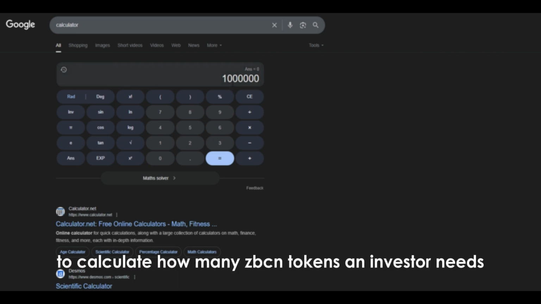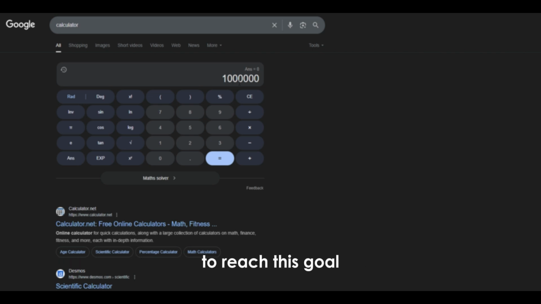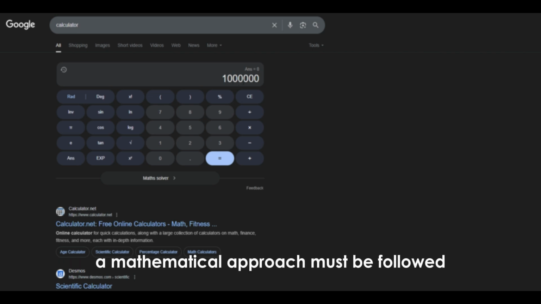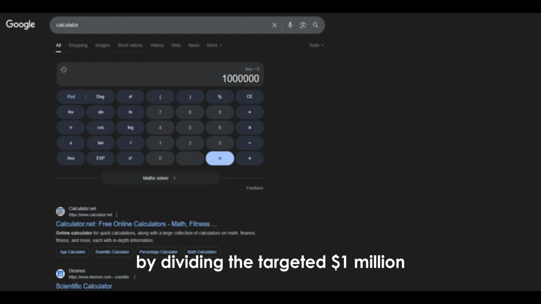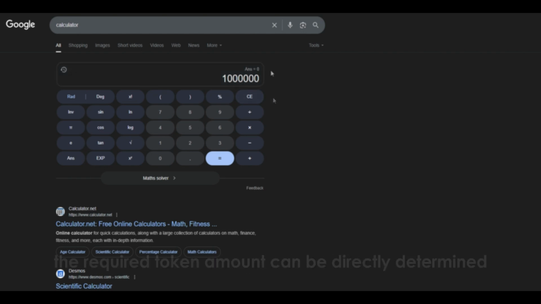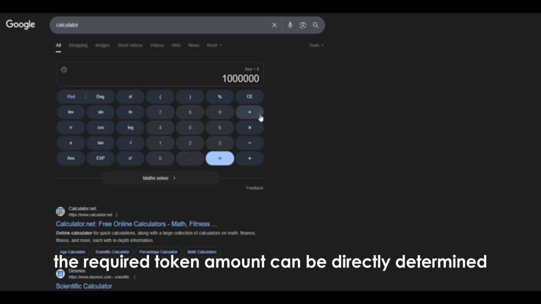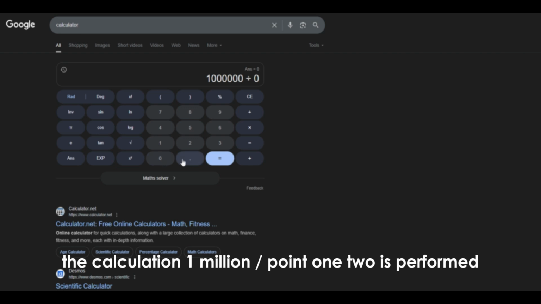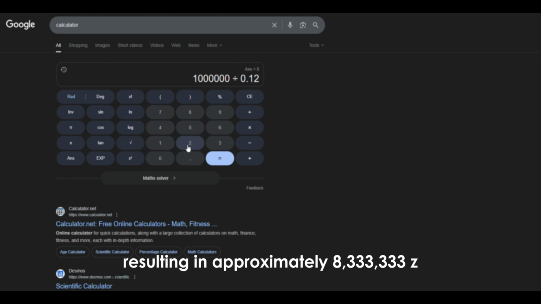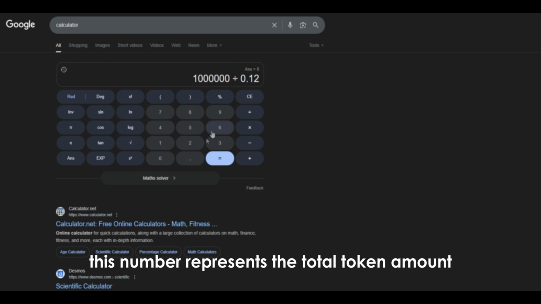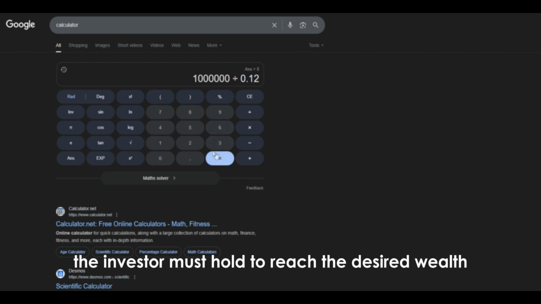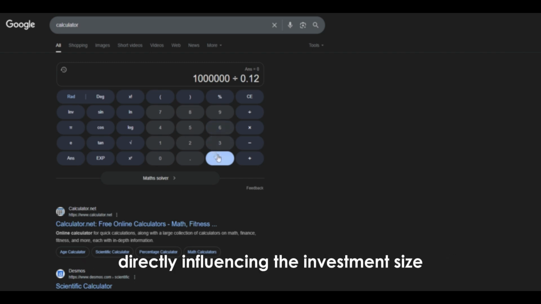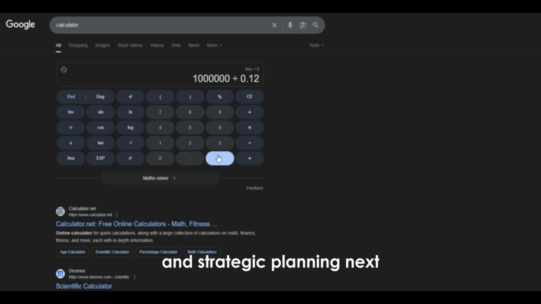To calculate how many Zbcn tokens an investor needs to reach this goal, a mathematical approach must be followed. By dividing the targeted $1 million by the target price of Zbcn, the required token amount can be directly determined. For example, if our target price is set at $0.12, the calculation 1 million divided by 0.12 is performed, resulting in approximately 8,333,333 Zbcn tokens needed. This number represents the total token amount the investor must hold to reach the desired wealth, directly influencing the investment size and strategic planning.